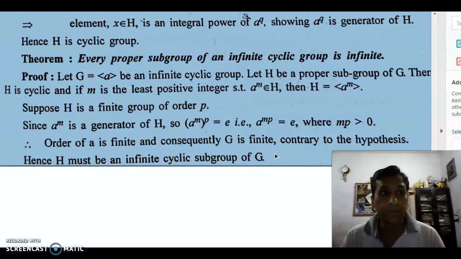So this is a very important result. In case of an infinite cyclic group, subgroups are infinite. So I think I stop here. This is about today's lecture.